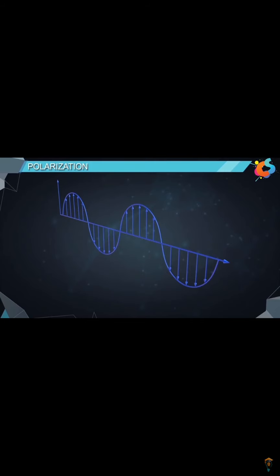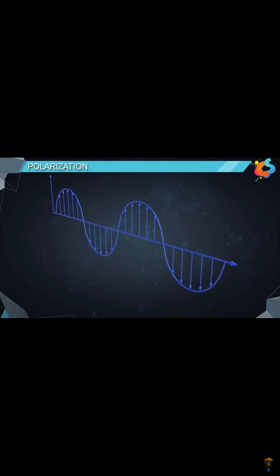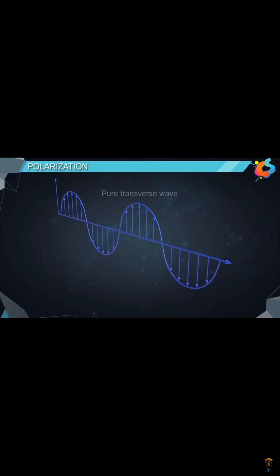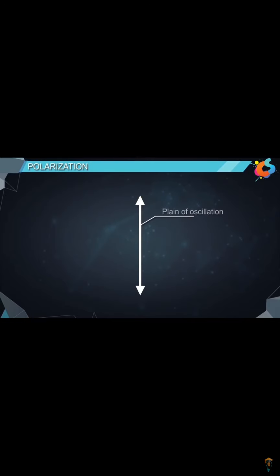If we neglect the vibrations of magnetic field, the representation becomes simpler. Now, the electromagnetic wave will look like a pure transverse wave. It will have a particular plane of oscillation. The oscillation can be in this direction, and even in this direction.